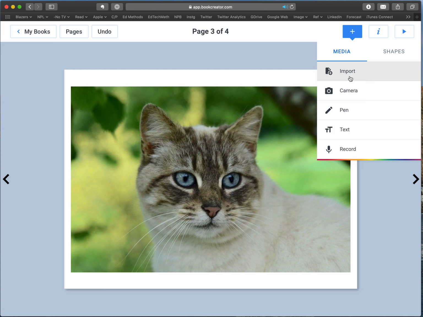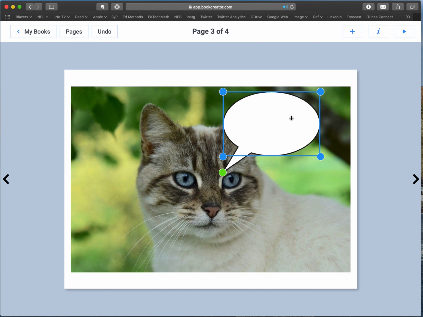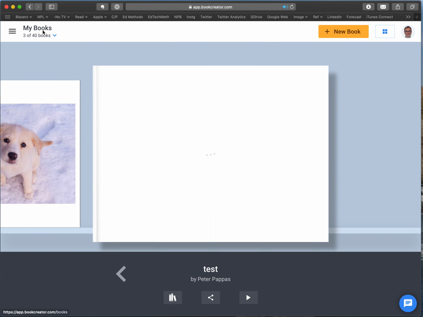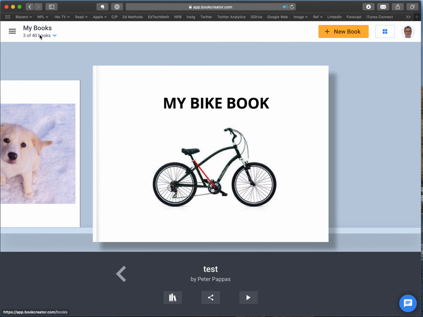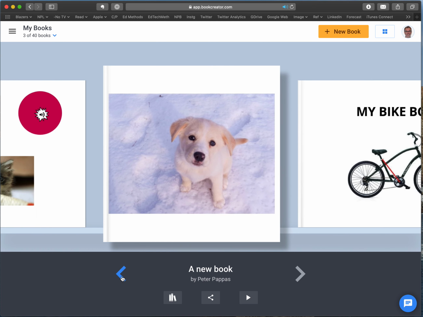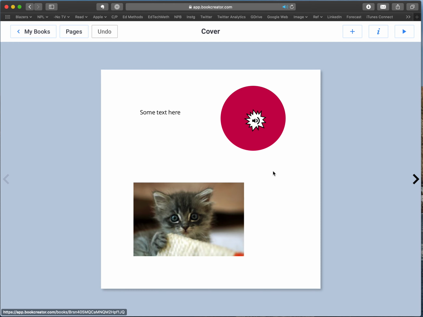So we talked about import text, shapes. We can make the cat think about something and then type in here whatever. Now, the other thing I wanted to tell you is this: when you're deciding which book to use, whoa, didn't want to do that. These are the various books I made, but this book here, now let me start over.